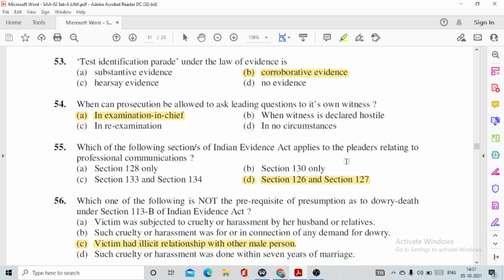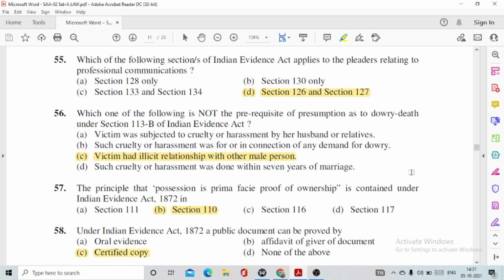55, which of the following sections of the Indian Evidence Act applies to the pleaders relating to professional communications? This is option number D, section 126 and 127. 56, which one of the following is not the prerequisite of presumption as to dowry death under section 113B of the Indian Evidence Act? This is option number C, victim had illicit relationship with other male person. So this is not a prerequisite of presumption under dowry death.